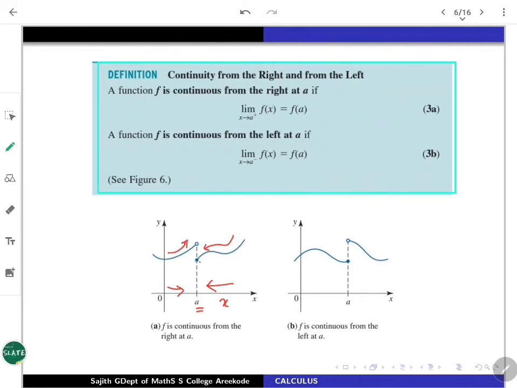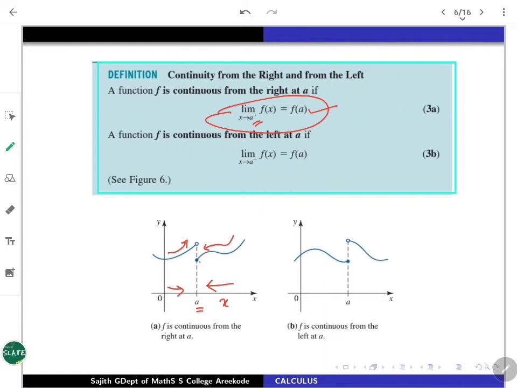The value is supposed to be this darkened one. So in the first graph, it is not continuous from the left at A, but it is continuous from the right at A. So formally we can define that. You look at the notations: the limit of f of x as x is nearing A from the right, that is A plus, the right limit, is merging with the evaluation at A.